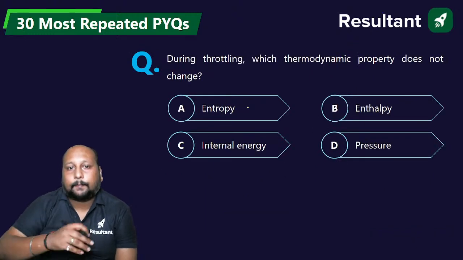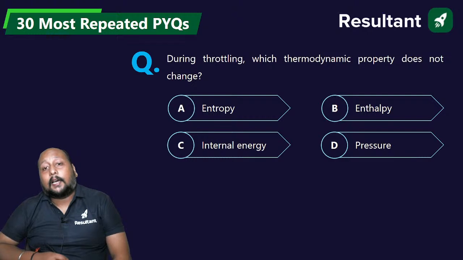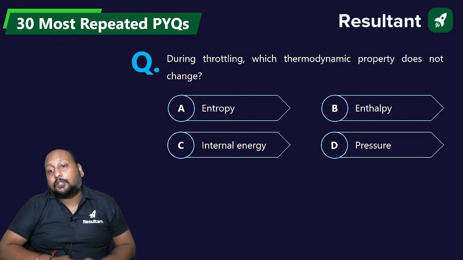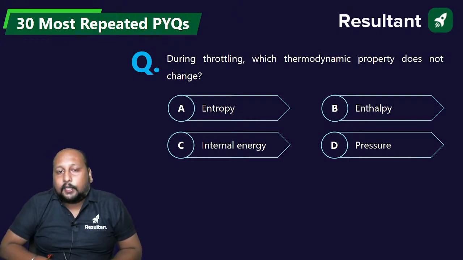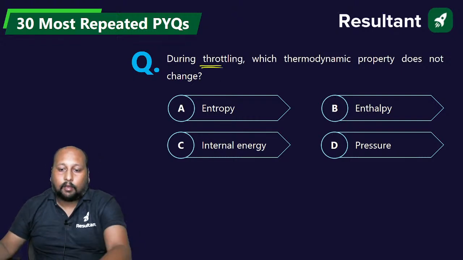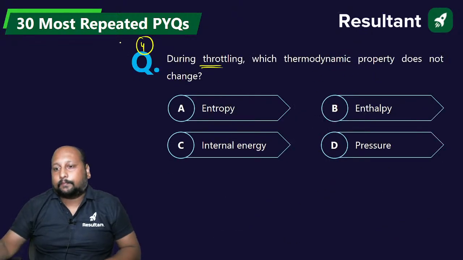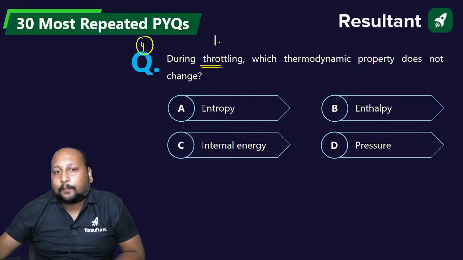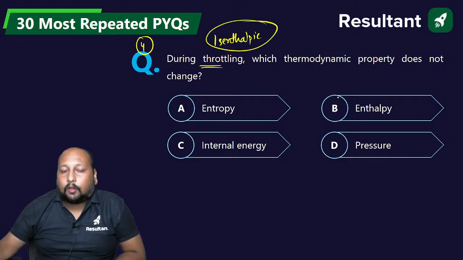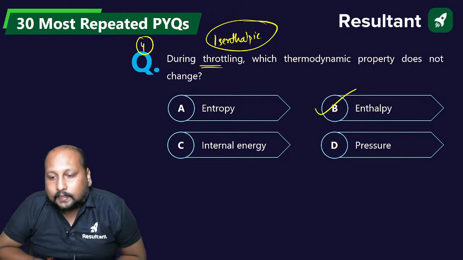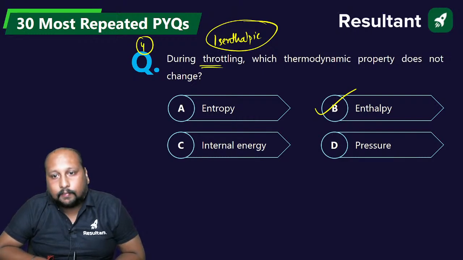Clear hai? Chalo, next. During throttling, which thermodynamic property does not change? A very easy question. What is the meaning of the throttling process? Question number 4. A, B, C, or D? Throttling process means an isenthalpic process, constant enthalpy, so option B is the correct answer. Throttling is nothing but an isenthalpic process.